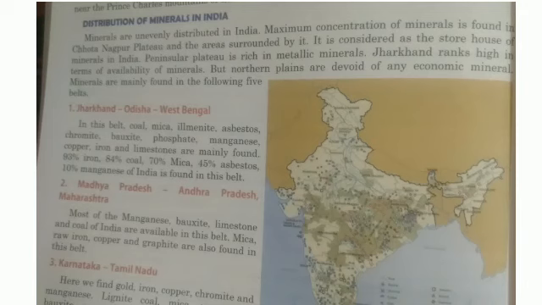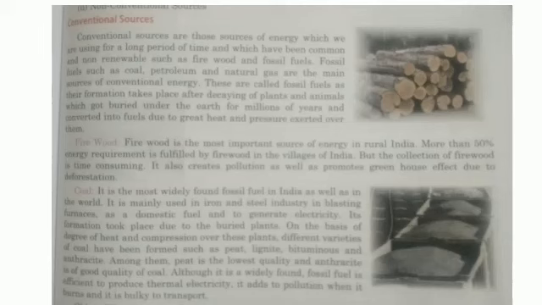Now we'll discuss electricity. Electricity has two types: hydroelectricity and thermal electricity. Hydroelectricity is produced by water falling from a height. The falling water flows through pipes and over the turbine blades placed at the bottom of the dam. The moving blades turn the generator which produces electricity. Leading producers of hydropower are Paraguay, Norway, Brazil, and China. Bhakra Nangal Dam, Gandhi Sagar Dam, Nagarjuna Sagar, and Damodar Valley projects are some important hydropower projects in India.